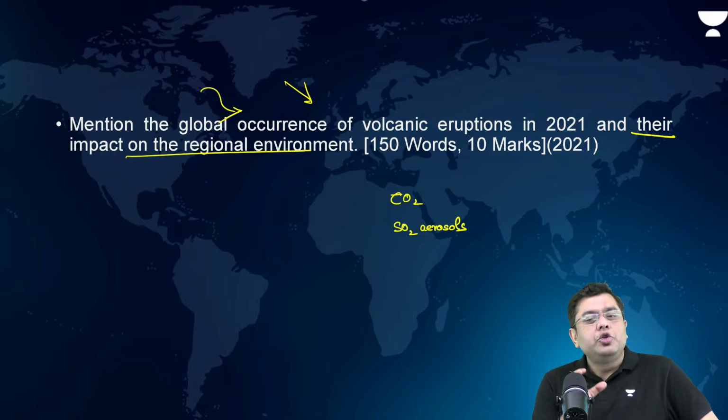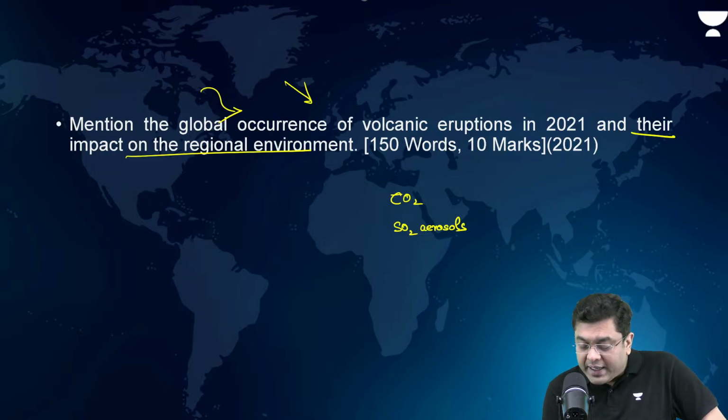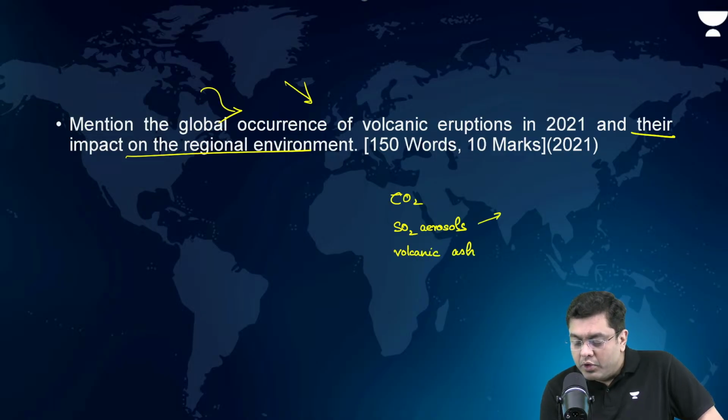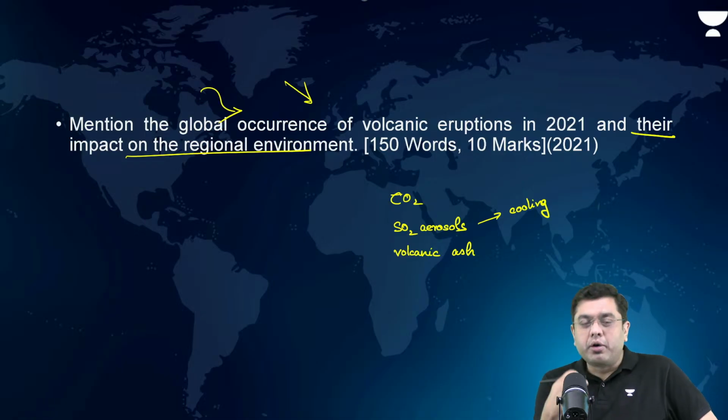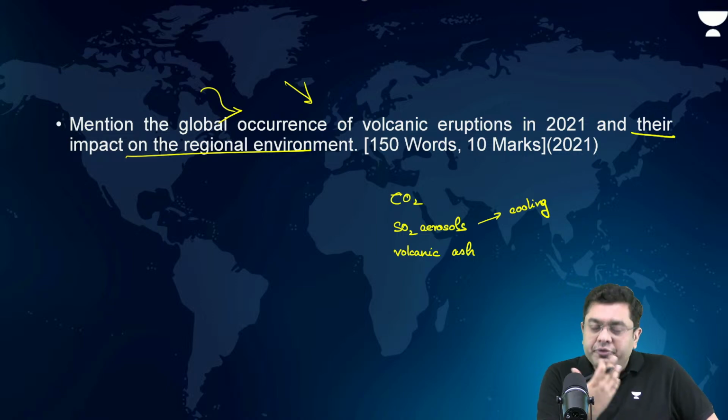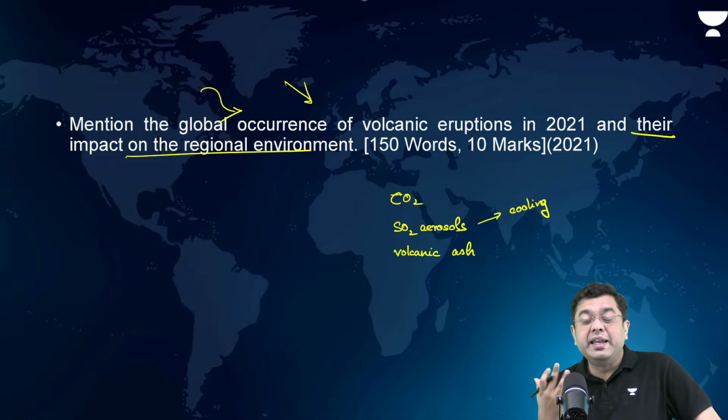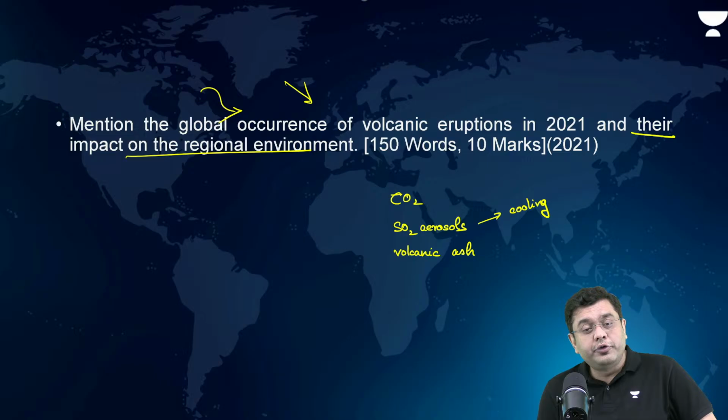Then, after that, you talk about the role of the volcanic ash, cooling. Okay. Now, that volcanic ash can render the vegetation futile in certain areas that you can mention. Also, talk about how many times this volcanic eruption can lead to seismicity in the region, creation of tsunamis. Also, all that you have to talk about.